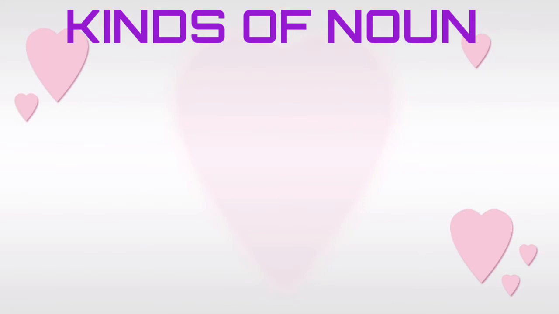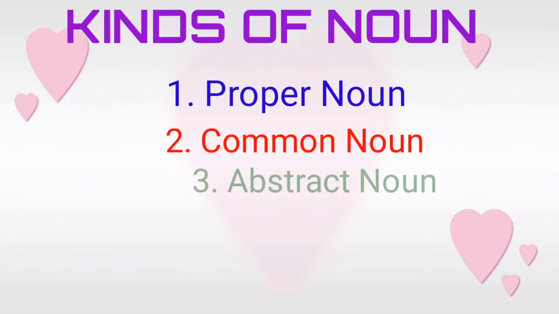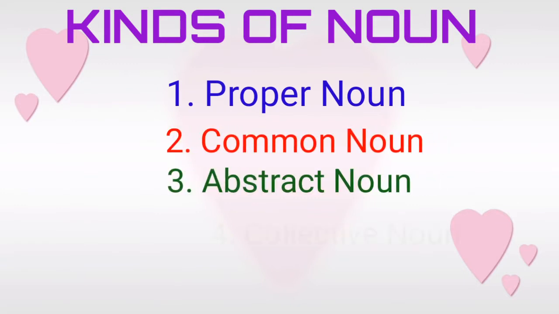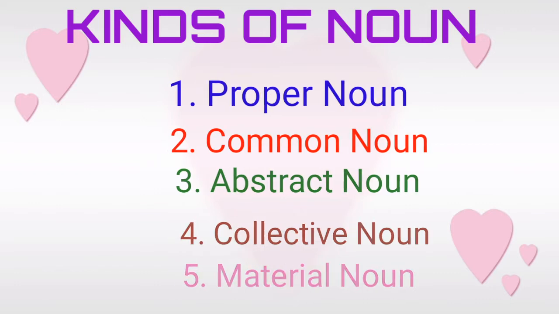First one, proper noun. Second one, common noun. Third one, abstract noun. Fourth one, collective noun. And the fifth one, material noun. We will discuss each one in detail.